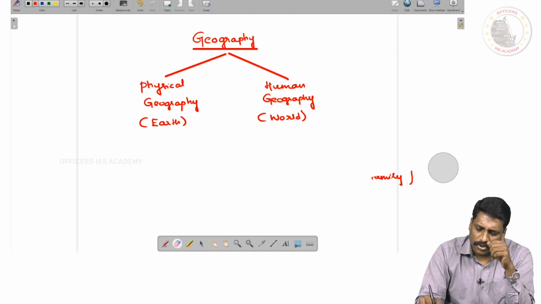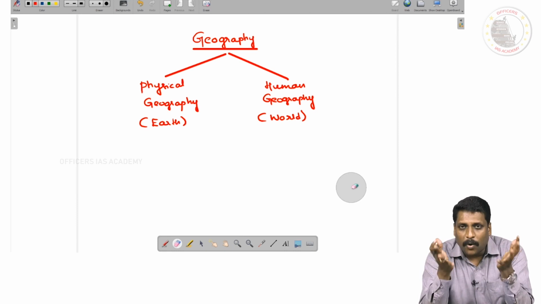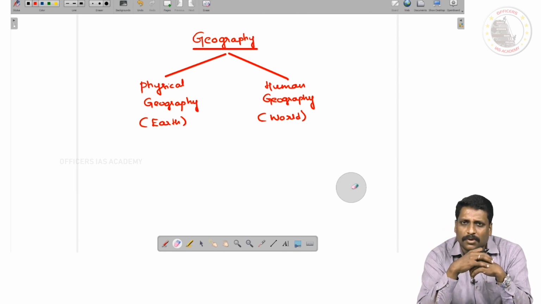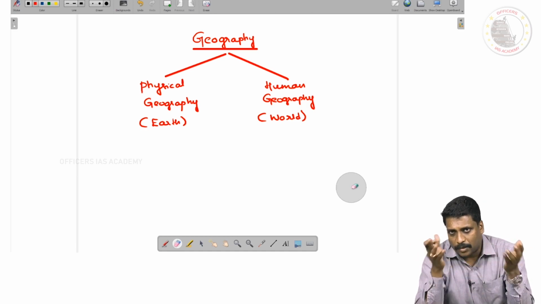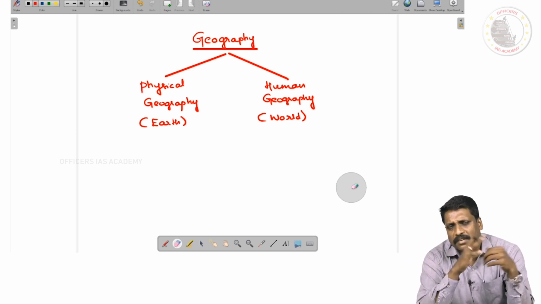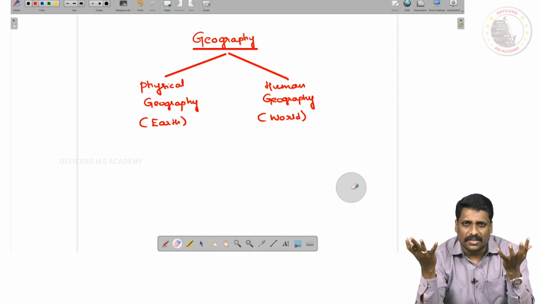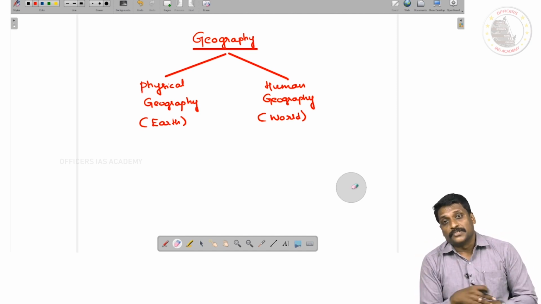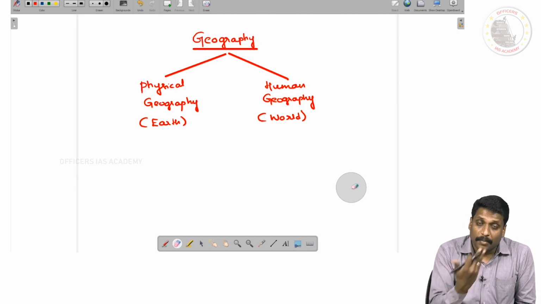My dear friends, somewhere similar to this relation, we can relate it between physical geography and human geography. What is physical geography? If I am studying only about the earth in isolation of human beings, I call it physical geography. What all will I be studying? I'll be studying the land, landform features; the atmosphere, atmospheric structure, composition, atmospheric features; and oceanic features and oceanic properties. So when I study the earth in general, without including human beings, you call it physical geography. When I start including the human element in it, you call it human geography. As simple as this.